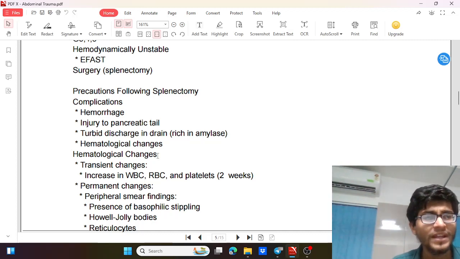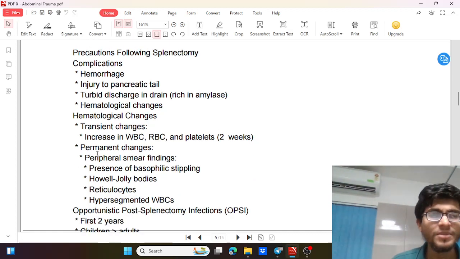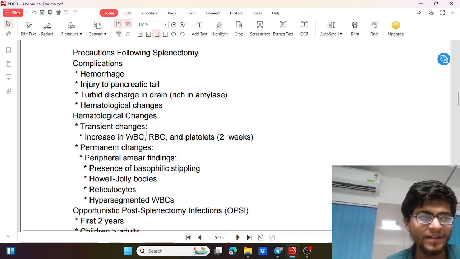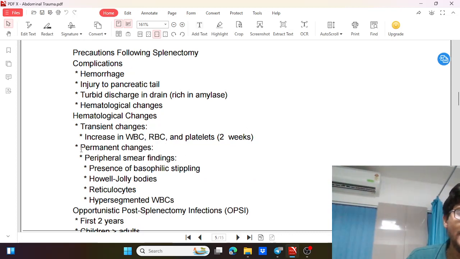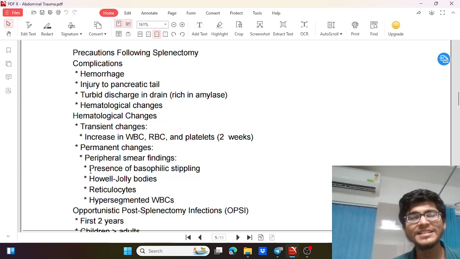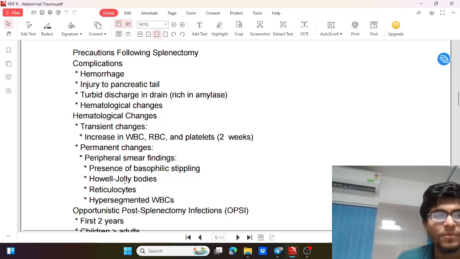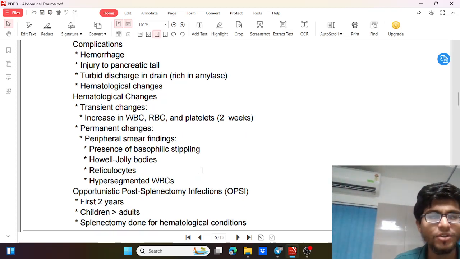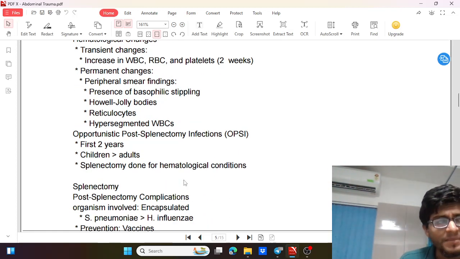Hematological changes: what are the changes that happen after splenectomy? There will be transient changes like an increase in WBC, RBC and platelets for a period of 2 weeks. Then there are permanent changes which are seen on the peripheral smear. What are these findings? Basophilic stippling, Howell-Jolly bodies, reticulocytes and hypersegmented WBCs. So these are some permanent changes.